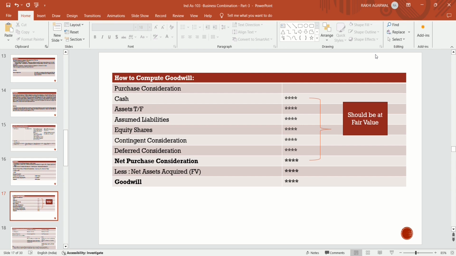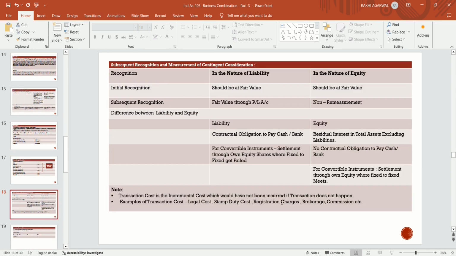Then comes the net purchase consideration, and from that, the net asset acquired at fair value is to be reduced. The difference between the purchase consideration and net asset acquired is the goodwill or bargain purchase gain, if any. Bargain purchase gain is a kind of capital reserve. When the net asset acquired is more than the purchase consideration, it is a case of bargain purchase gain. When the net purchase consideration is more than the net asset acquired, it is a case of goodwill.